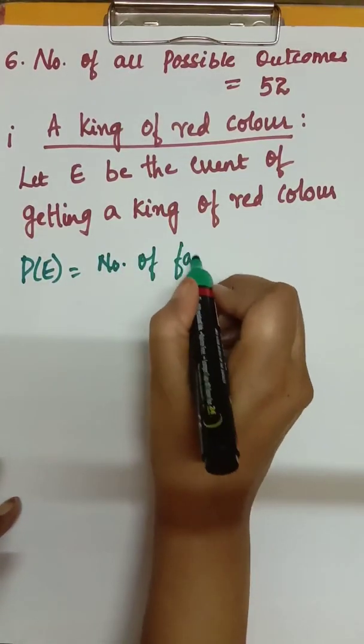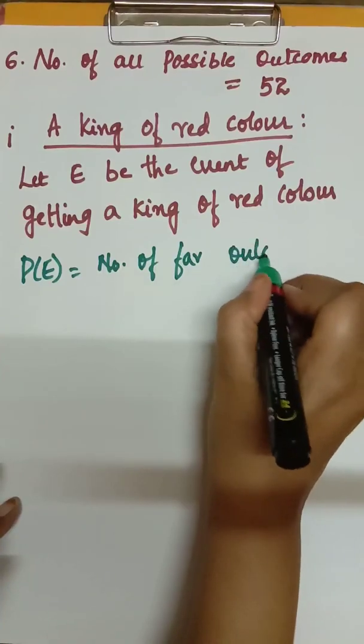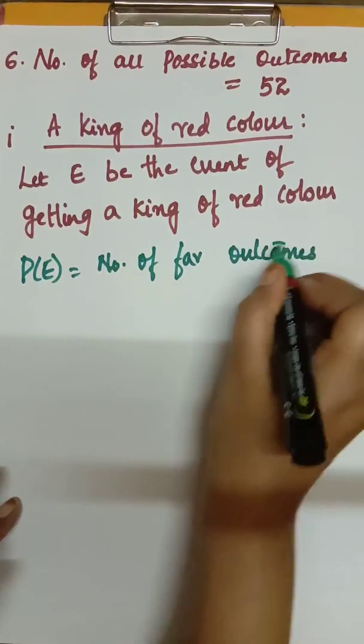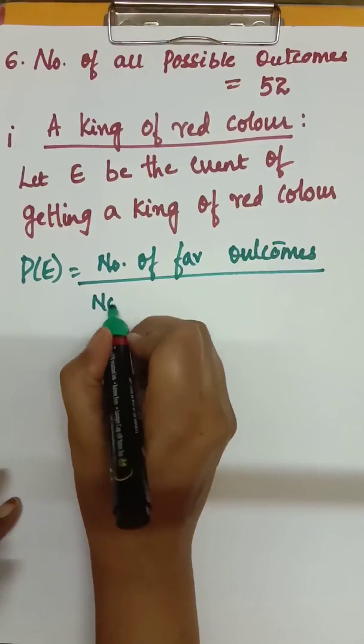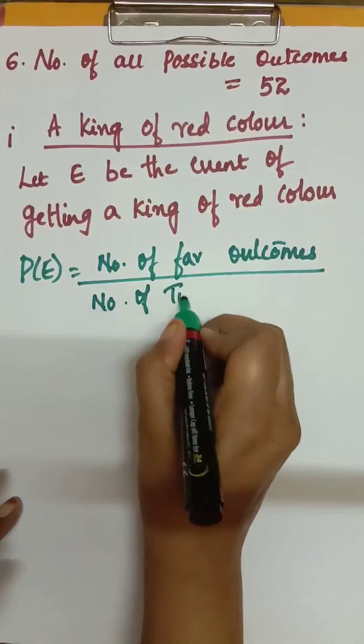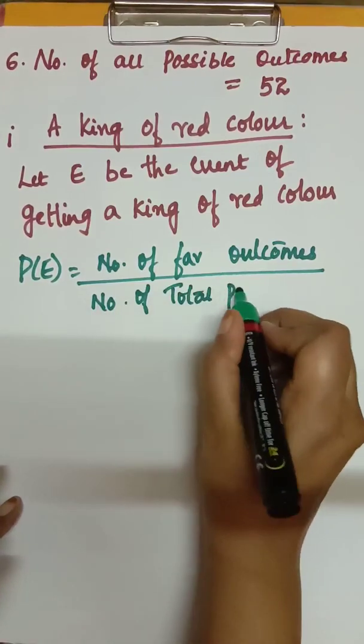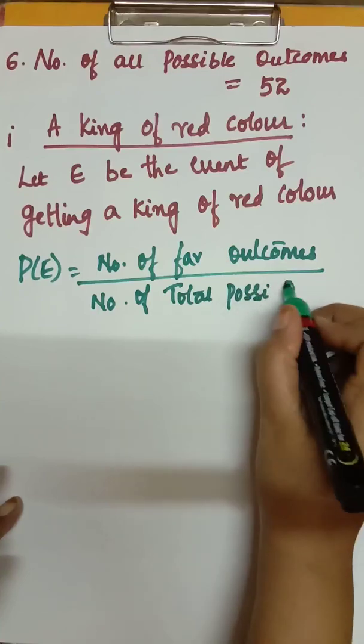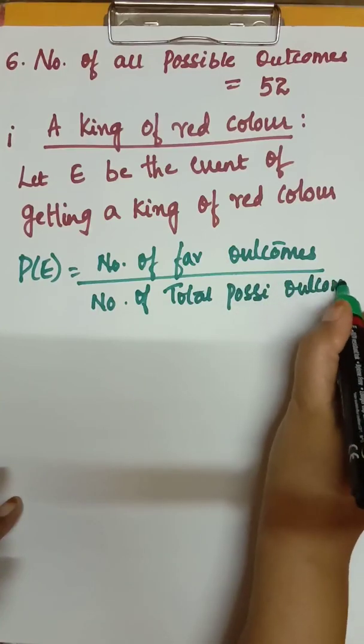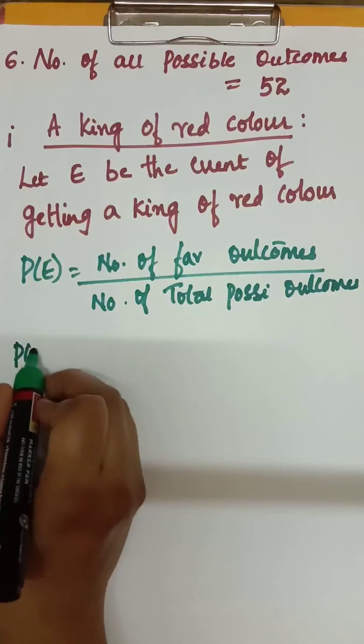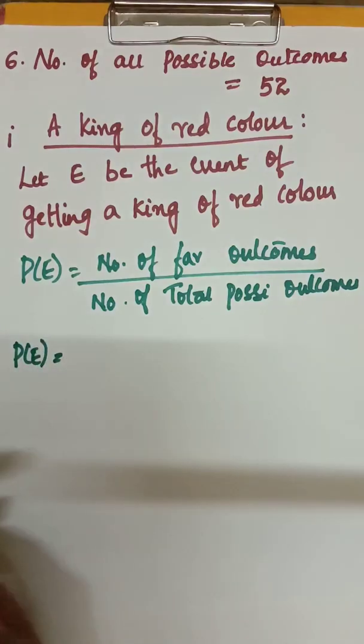of favorable outcomes by number of total possible outcomes. We have been writing this from long ago. So P of E is equal to, now come to a king of red color.